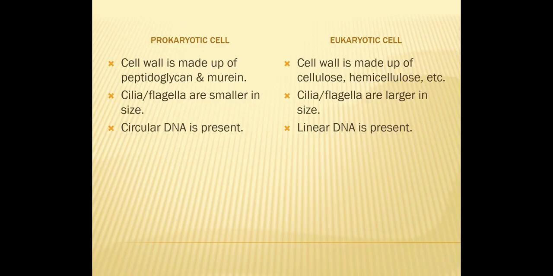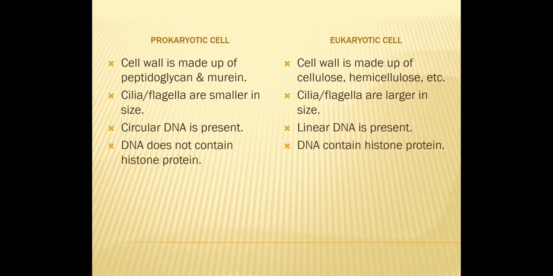That means in prokaryotes, whatever DNA is present does not contain histone proteins, and in eukaryotes, DNA contains histone proteins. Then coming towards extra chromosomal DNA, that is plasmid. In prokaryotes, plasmids are present, whereas in eukaryotes, plasmids are absent.